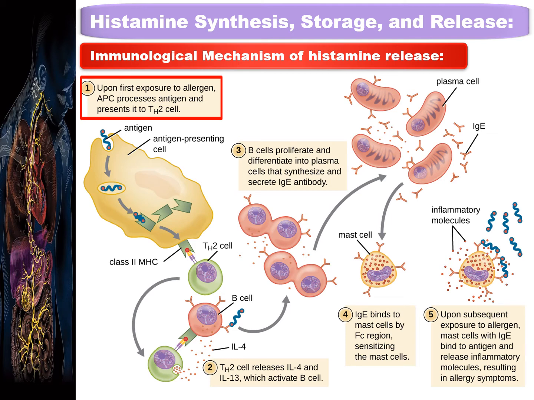Then at the second stage, what happens? The T helper type 2 cell releases interleukin 4 and interleukin 13, which activates the B cells.